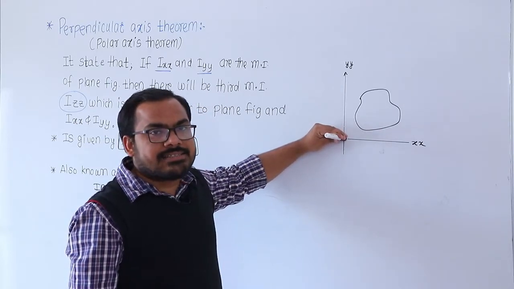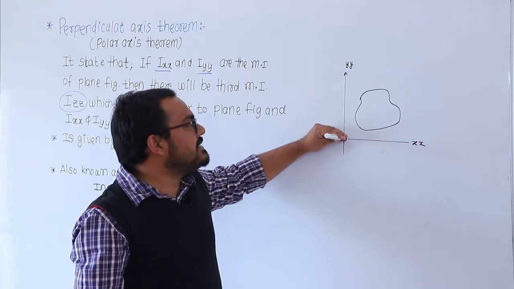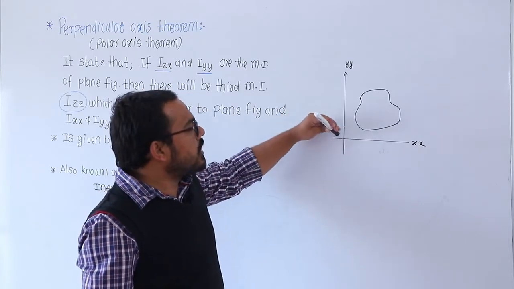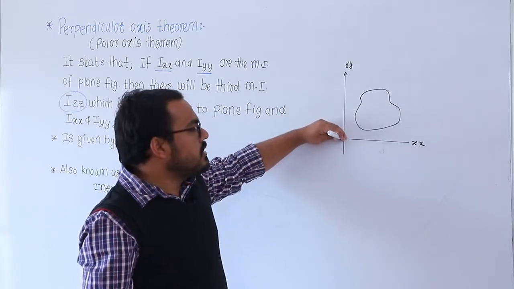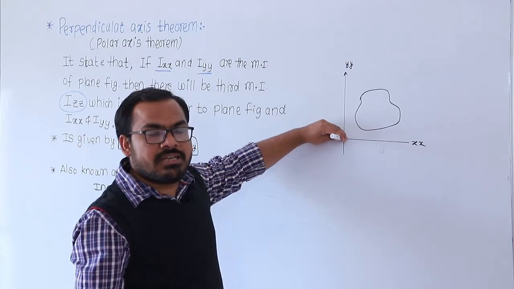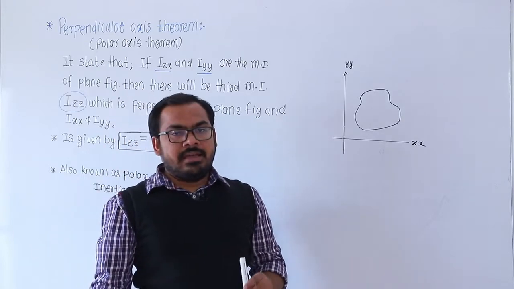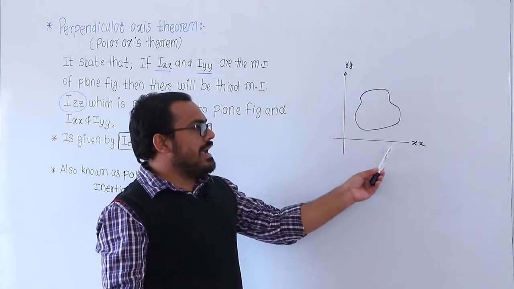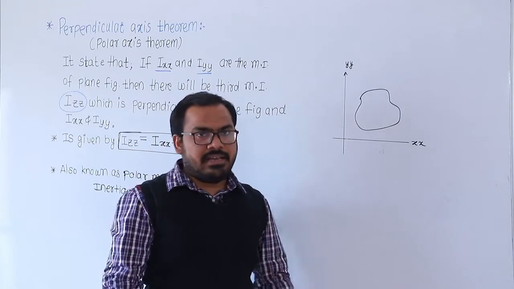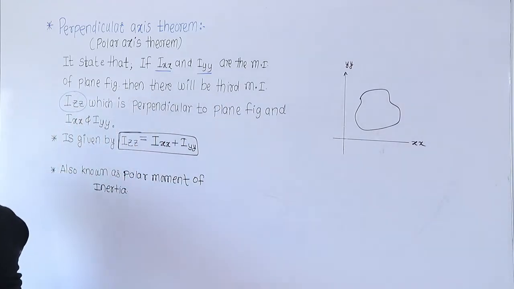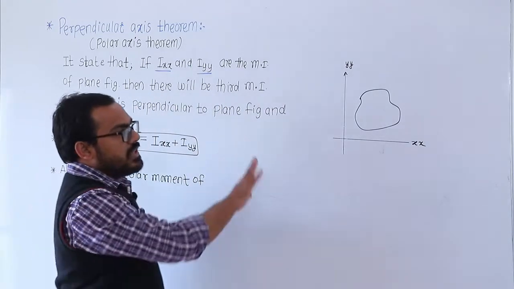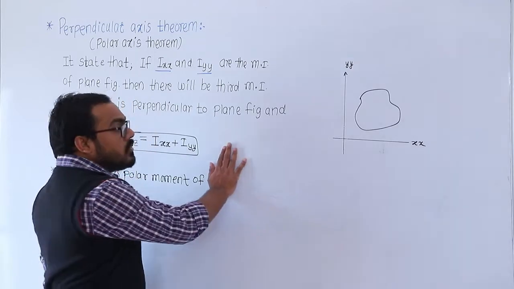येतं लक्षात? The axis which is perpendicular to the x axis and y axis and again it is concurrent to both. ठीक आहे. सो अबाउट दॅट ॲक्सिस देअर इज अ मोमेंट ऑफ इनर्शिया and that moment of inertia is the polar moment of inertia. And what is the value of that? Ixx plus Iyy. ठीक है, moment of inertia about the xx axis and the moment of inertia about the yy axis. So this is the perpendicular axis theorem.